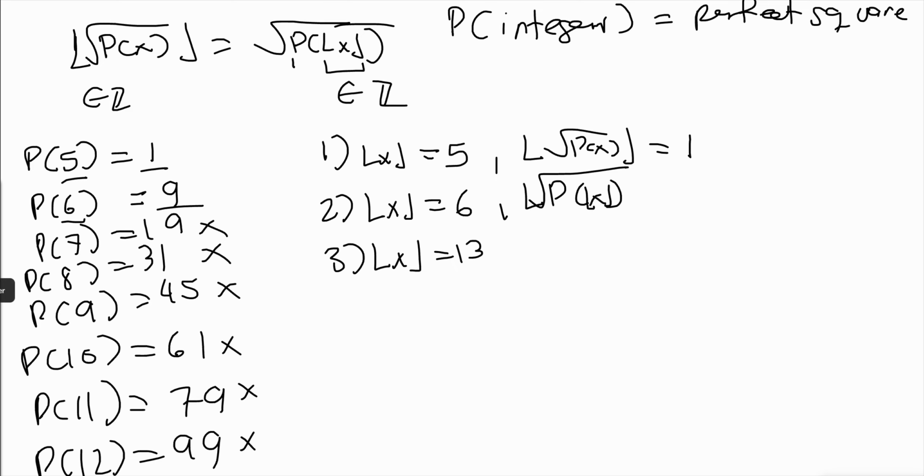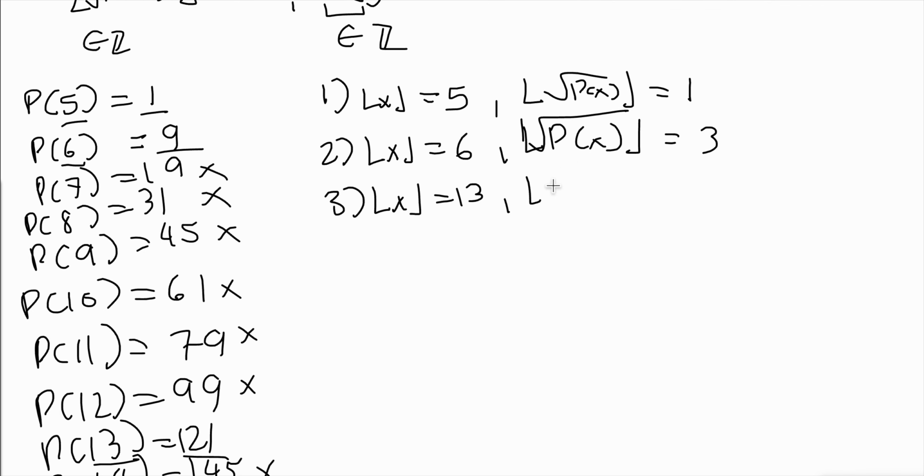And there's not a floor there. Never mind, I got confused. So we'll erase this. So this would also equal the square root of 9, which is 3. This implies that, well, it's 121, so the square root of p of x is going to equal 11. So these are the three cases that we want to solve.